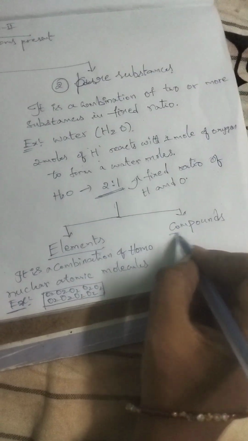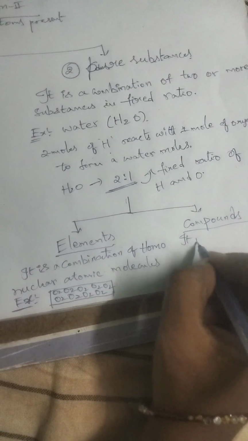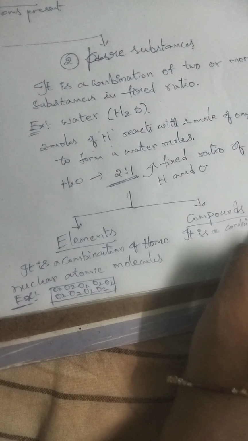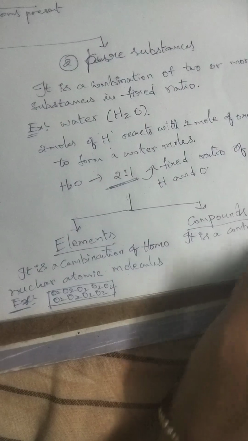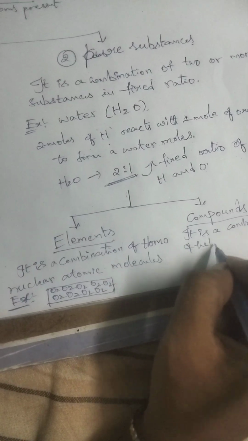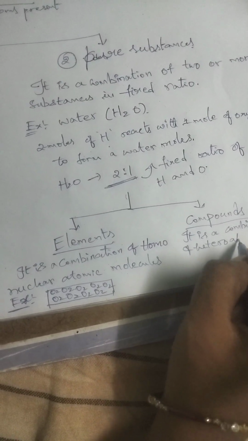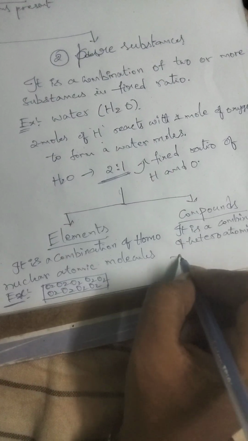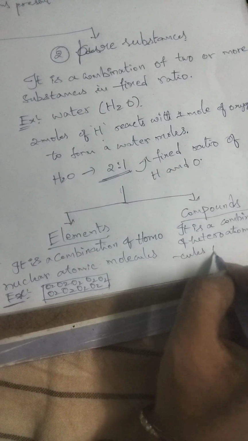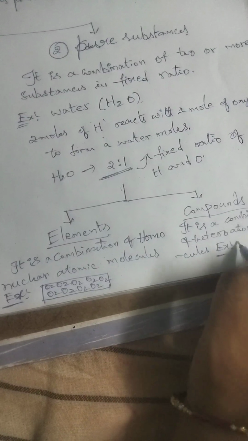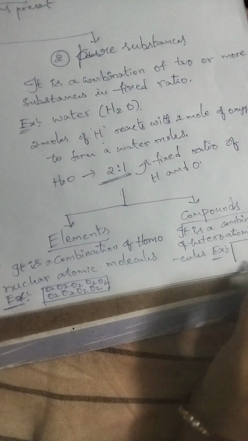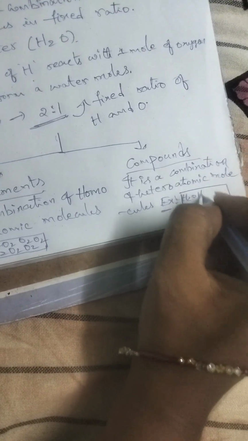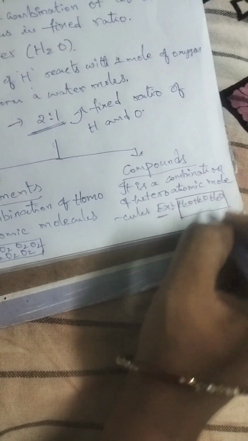Coming to the compound, it is a combination of heteroatomic molecules. For example, if you take water in a glass, it contains H2O molecules.